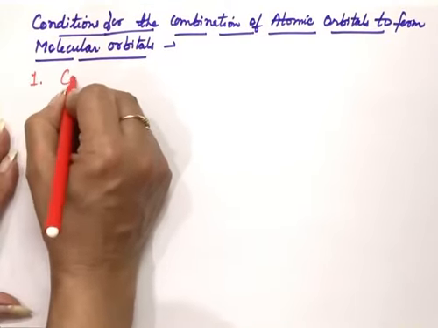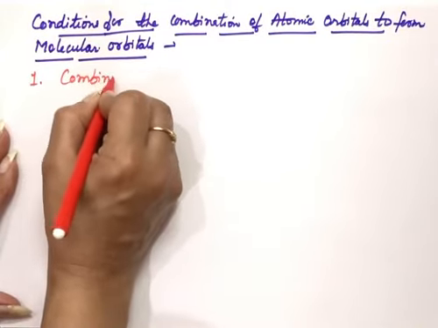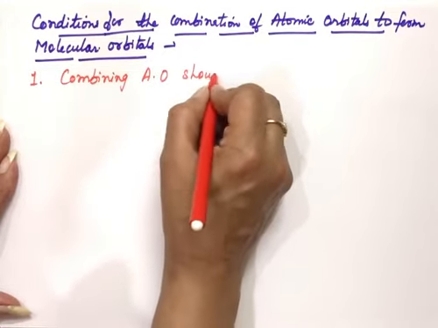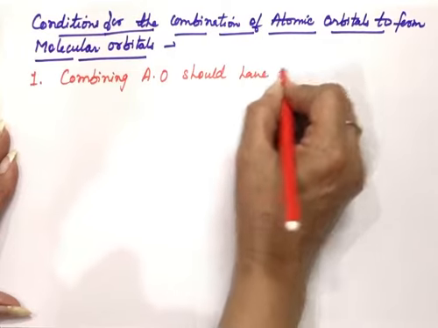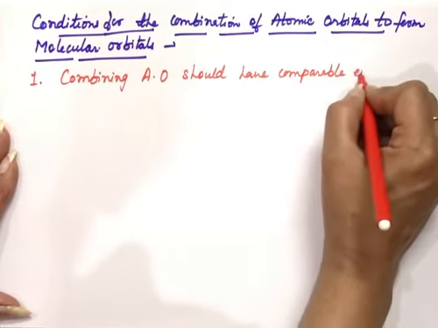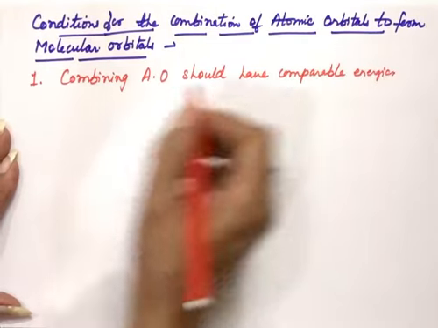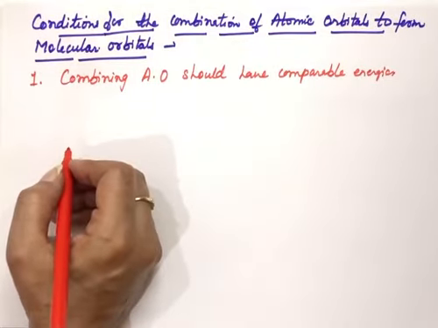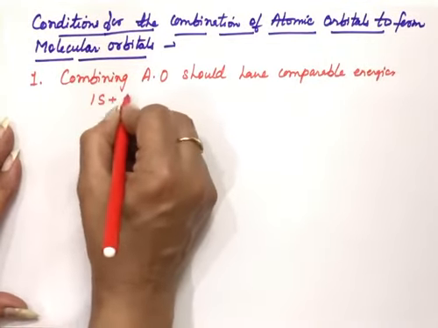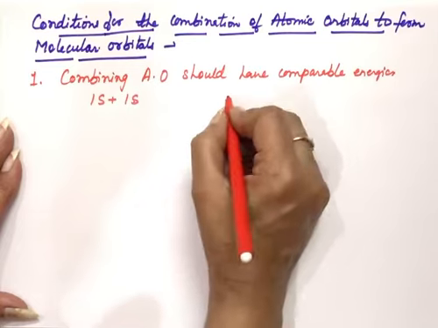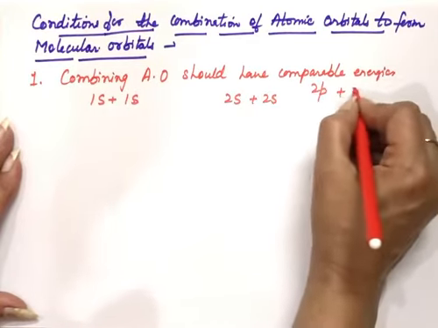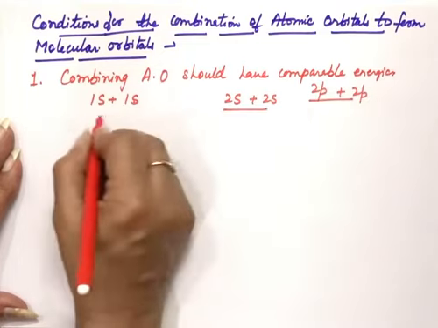So combining atomic orbitals should have comparable energies. Like 1s can combine with the 1s, 2s can combine with the 2s, and 2p can overlap with the 2p. So 1s and 1s, they are of comparable energy. 2s and 2s, they can overlap. Similarly, 2p can overlap with the 2p to form the molecular orbitals.